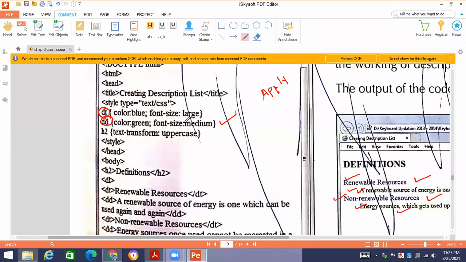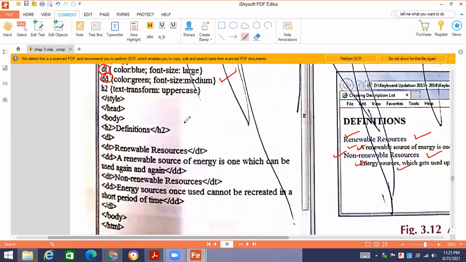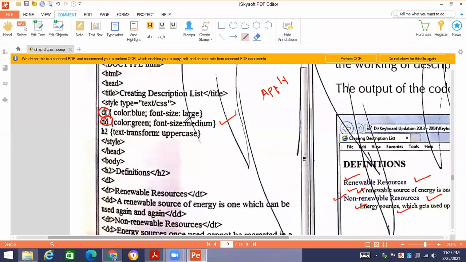Type this complete text, save it with the HTML extension, then run the file in Google Chrome, and you will be able to see the output. Just like you will see that over here, heading has been given in the text transform, and where H2 will be applied, you will see that text transform is uppercase. So you will be able to see that over here definition is written in uppercase.